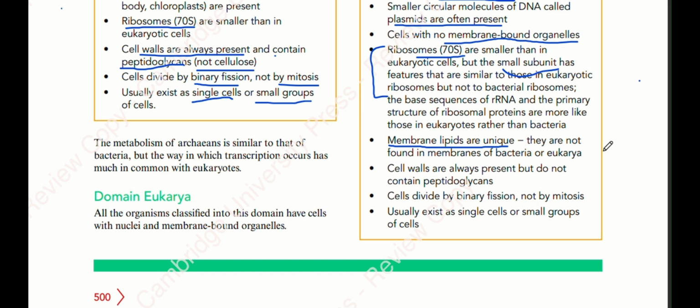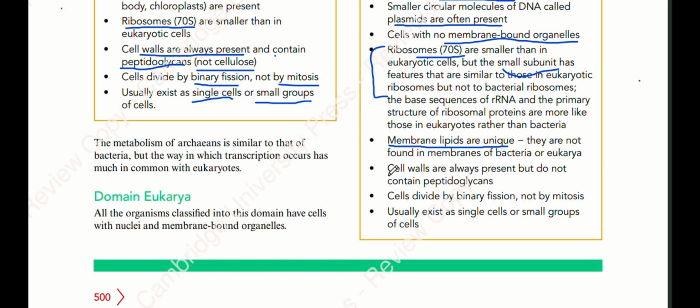So how are they unique? They are unique in the sense that the hydrocarbon tails of the phospholipid molecules are branched, whereas in eukarya and bacteria, the hydrocarbon tails are unbranched. So in this way, the membrane lipid characteristic feature of archaeans is not matching with bacteria, and it's not matching with eukarya either.